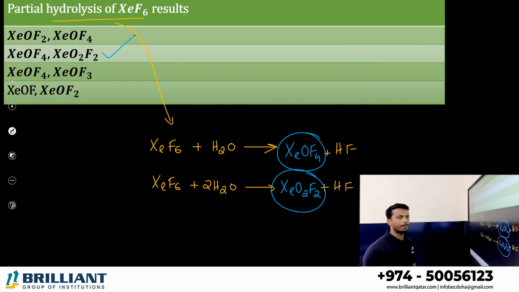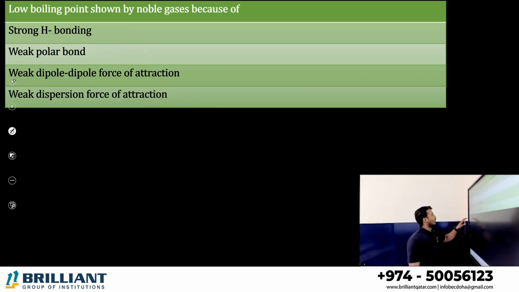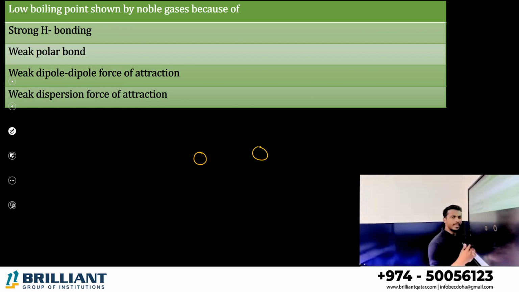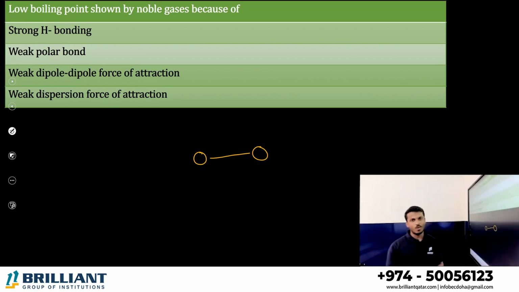That is option B. Now, low boiling point is shown by noble gases. I told you boiling point mainly depends upon the weight as well as the intermolecular force. Generally, noble gases are free to move. They are gaseous actually. So they are connected through which force? We studied that it is a weak van der Waals force.